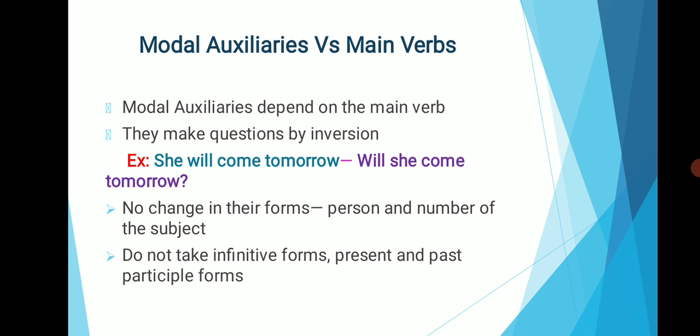Now we are going to see about the difference between modal auxiliaries and main verbs. Modal auxiliaries depend on the main verb. They are used to make questions by inversion. For example, she will come tomorrow. And here we can make a question by inversion, that is, will she come tomorrow? Modal auxiliaries do not change in their forms with regard to person and number of the subject. They do not take infinitive forms, present and past participle forms.